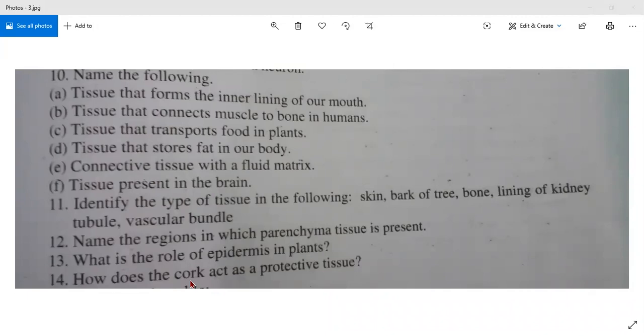Suberin, S-U-B-E-R-I-N. In their walls that makes them impervious.